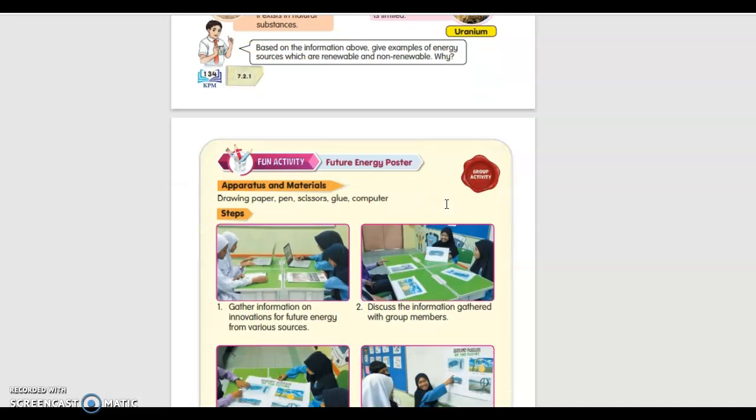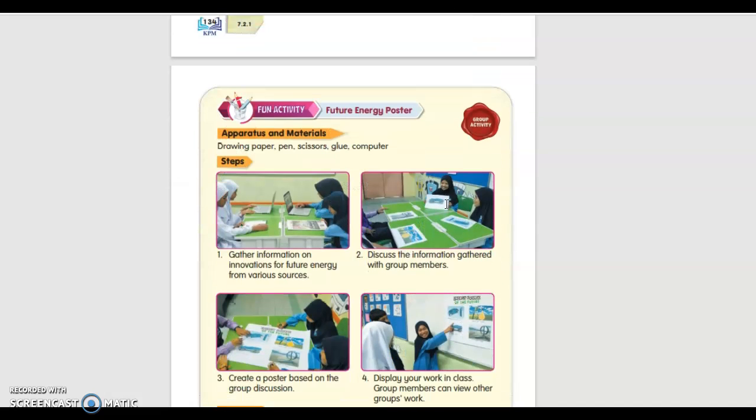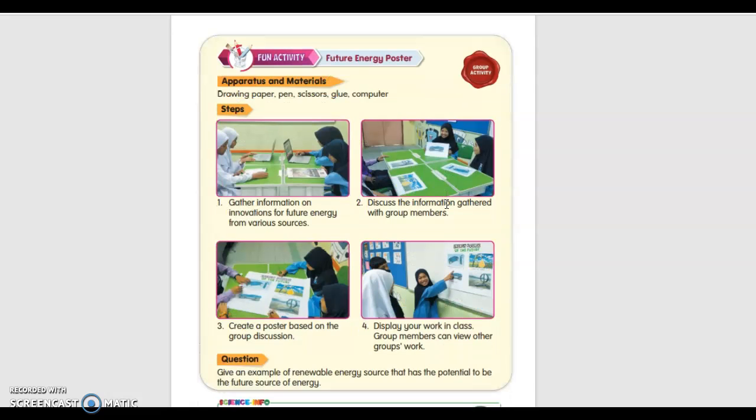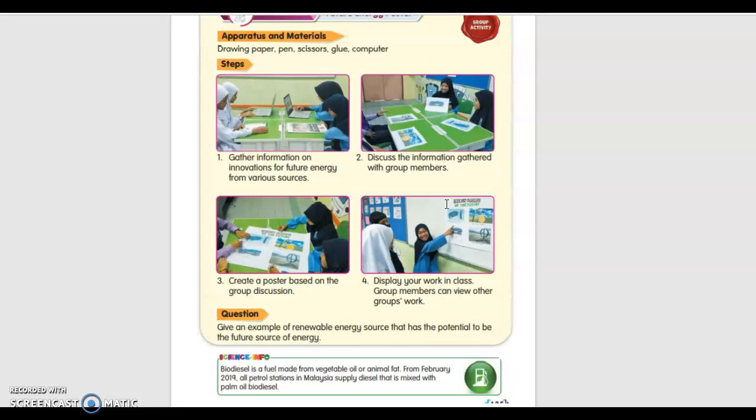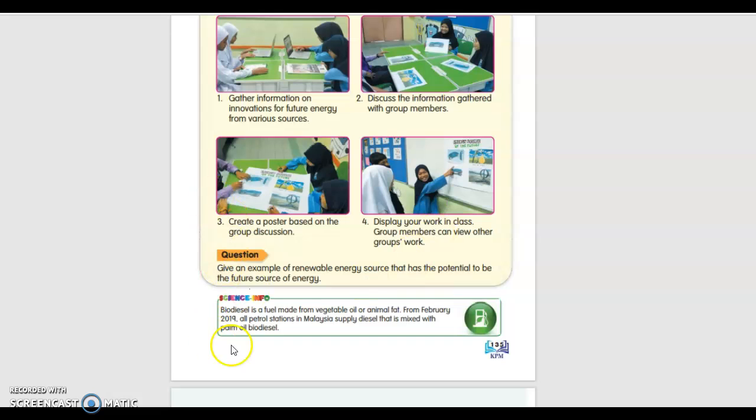So this is the future energy poster. Gather information, then create a poster about given examples of renewable energy sources that have the potential to be the future source of energy. Biodiesel is a fuel made from vegetable oil or animal fat. From February 2019, all petrol stations in Malaysia supply diesel that is mixed with palm oil. Bio means something to do with vegetable and animal.